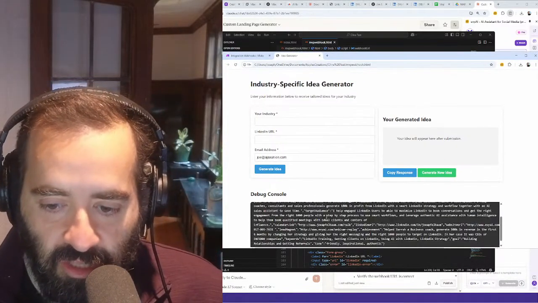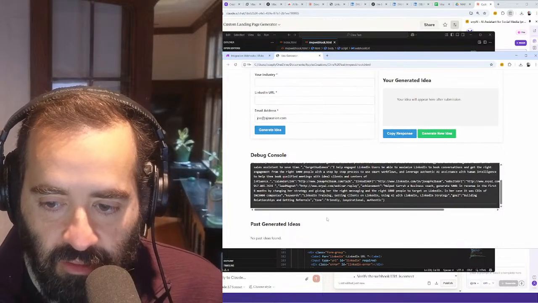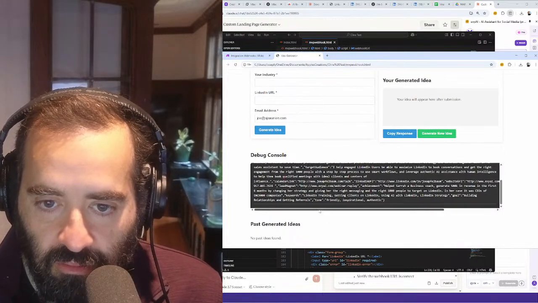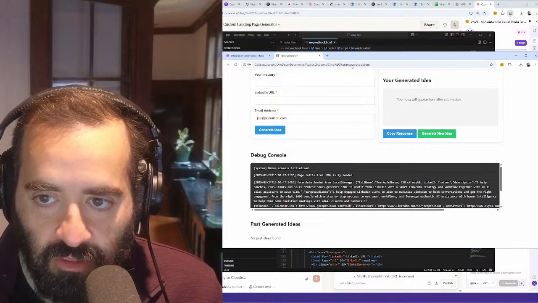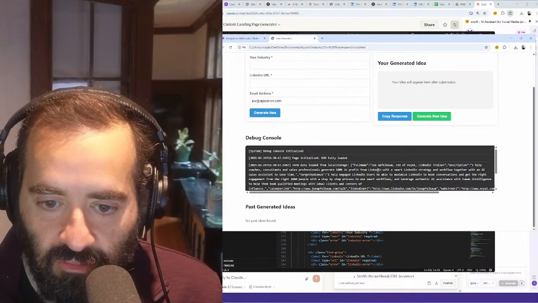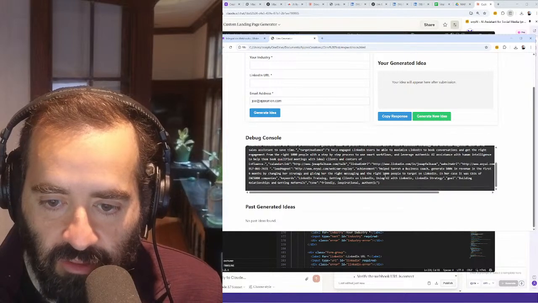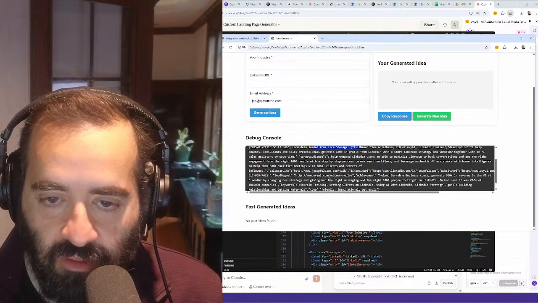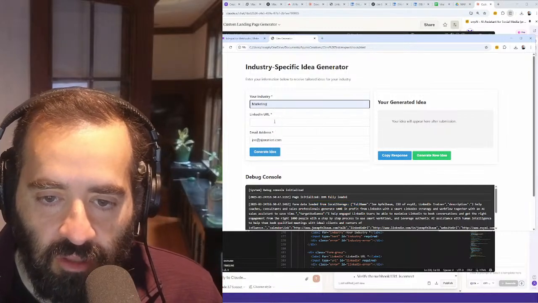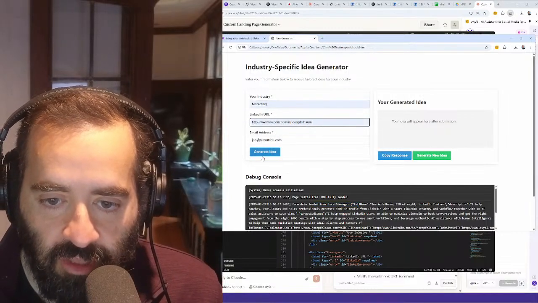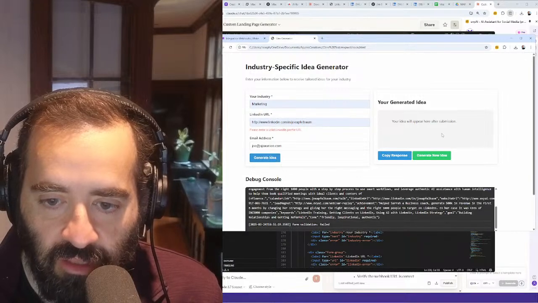It says debug initiated, form loaded. Okay, it has the email address. Debug console. I don't know what is going on over here, but it has all this information. Oh, it pulled some data from local storage about my name and all that stuff. I don't even know what that's all about. But I'm going to click industry. I'm going to say marketing, LinkedIn URL, put my LinkedIn URL. I'm going to hit generate idea.